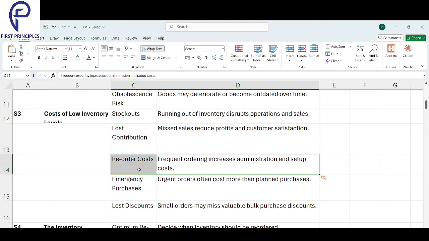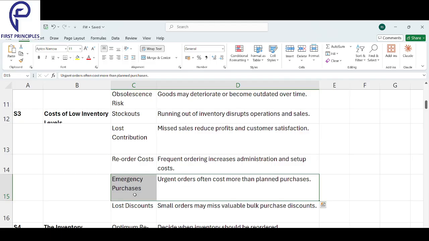Third is reorder cost. Frequent ordering increases your administration cost and setup cost. Next, emergency purchase. If you need something urgently, they will charge a lot on an urgent basis.